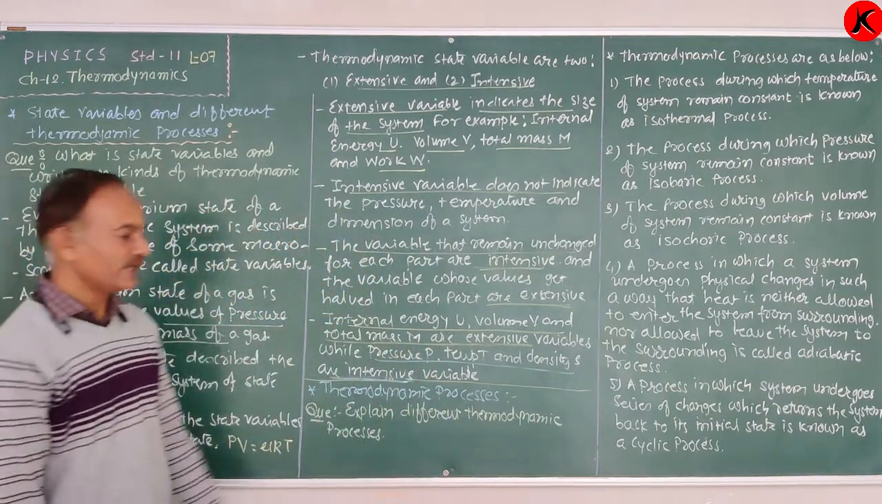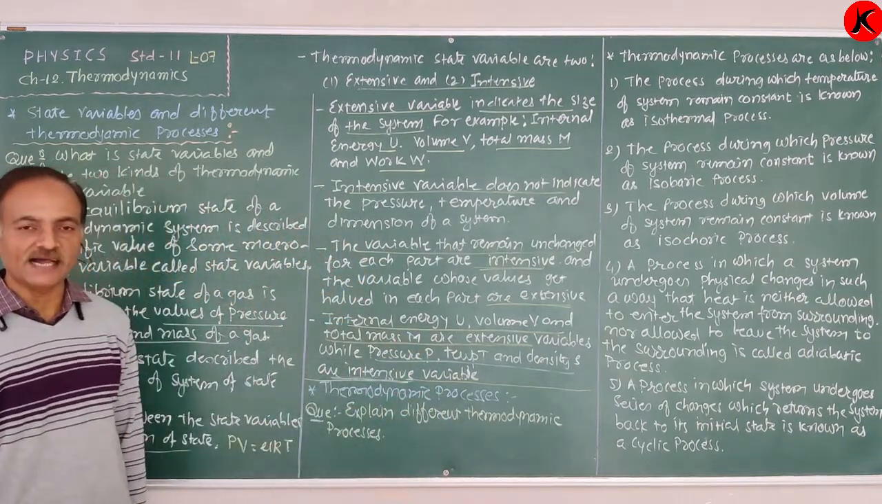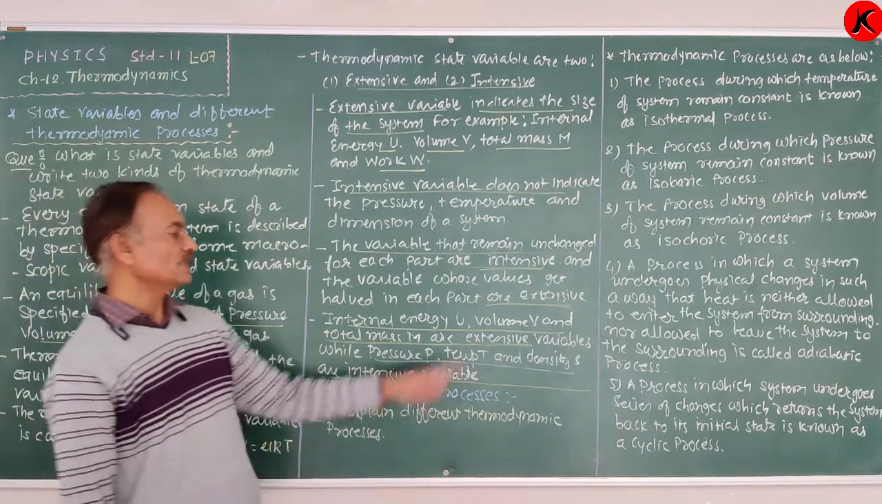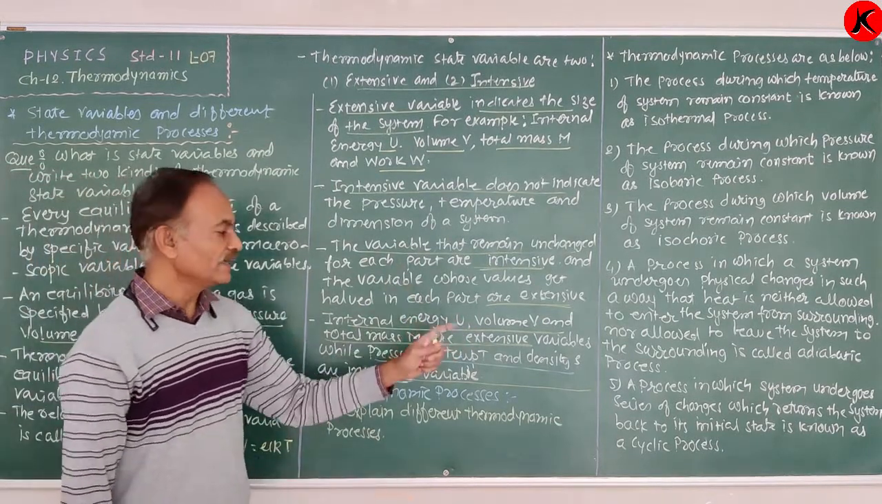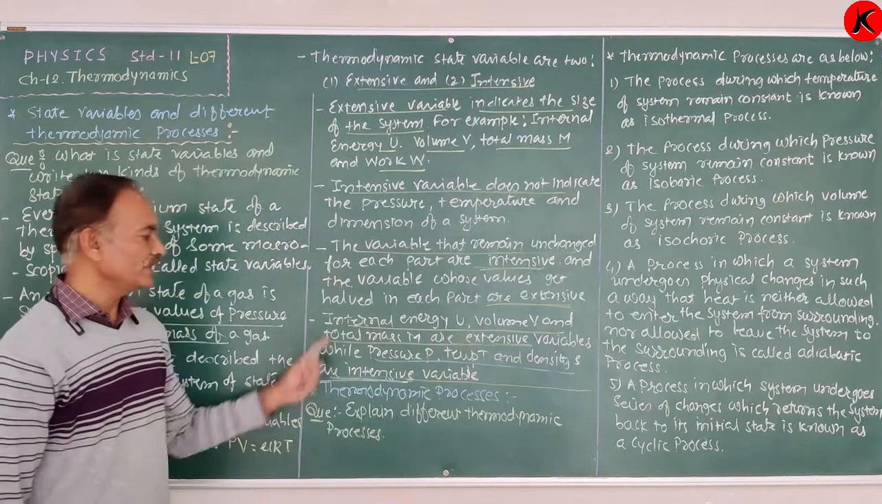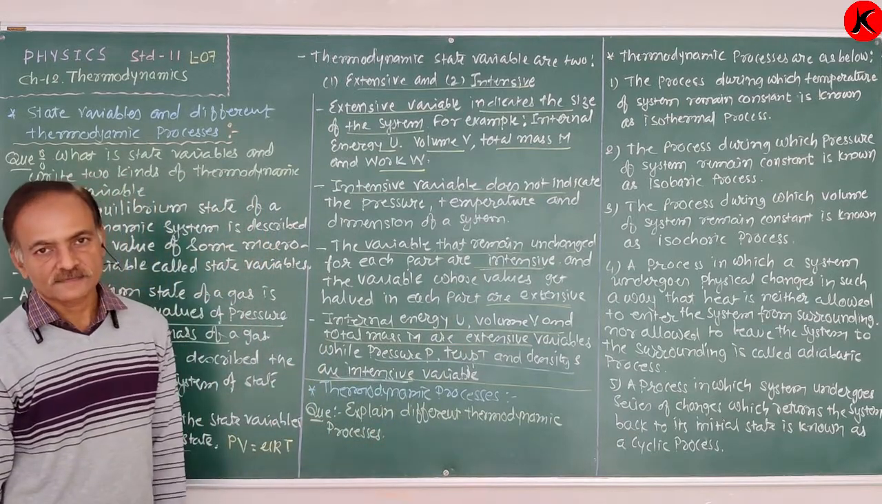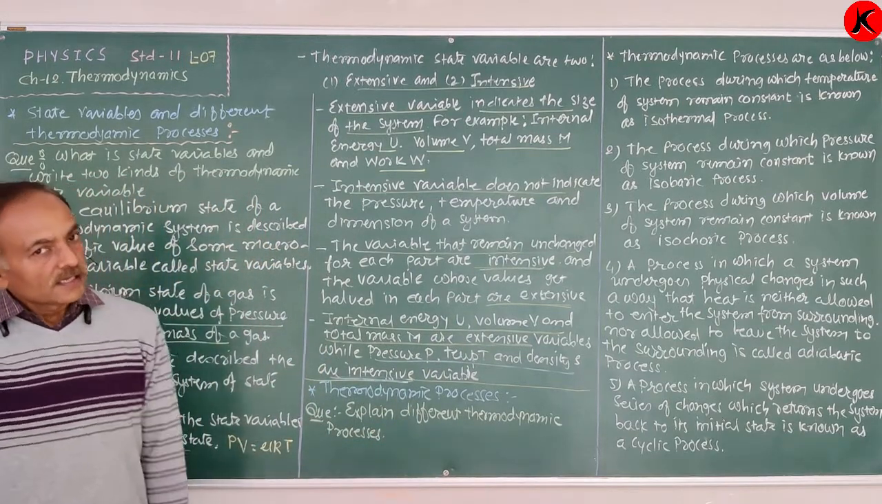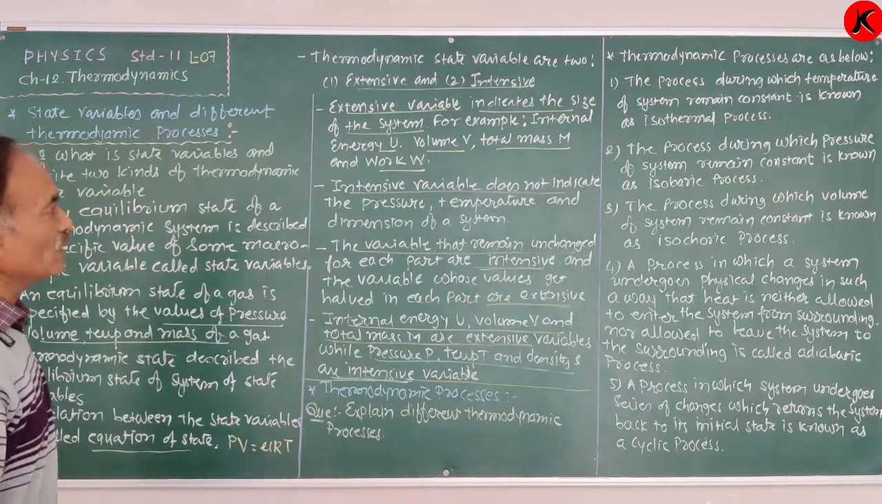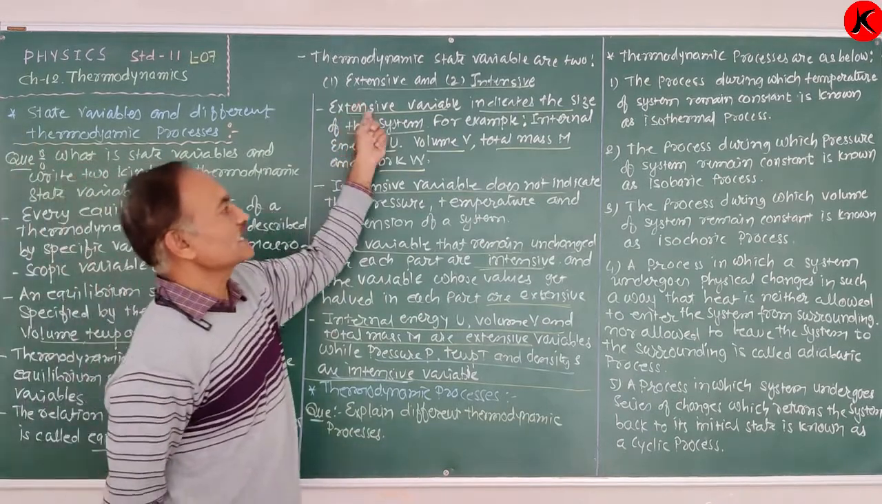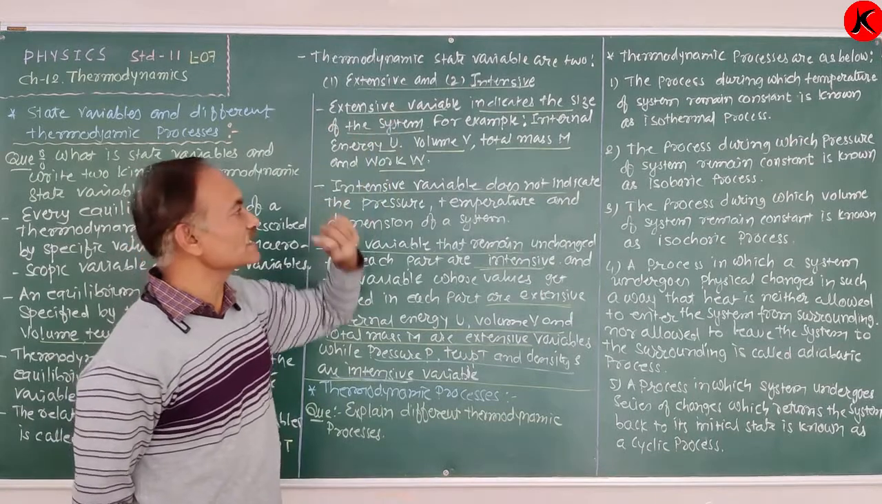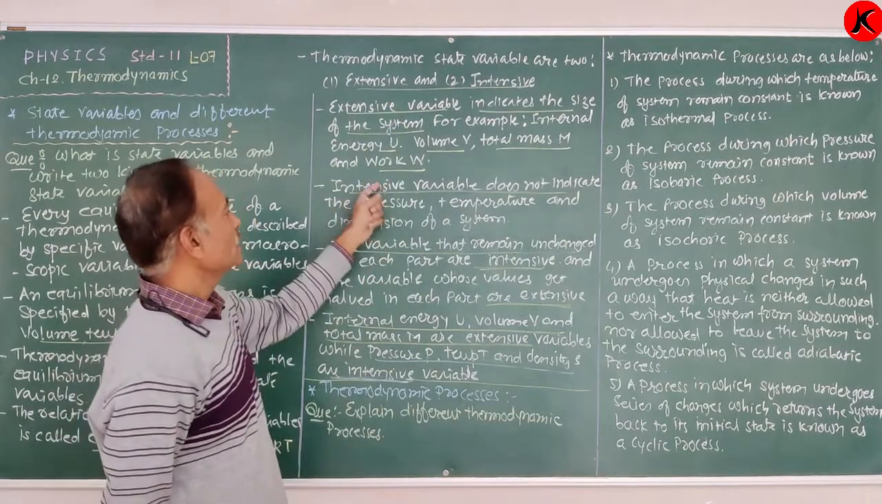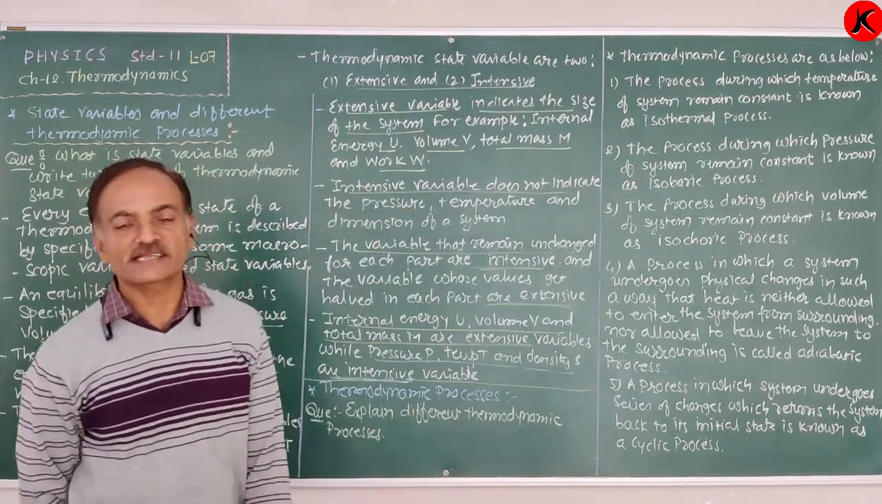Again, the pressure P, temperature T, and density are intensive variables, while the extensive variables are internal energy, volume V, and total mass. So in short, what is extensive and what is intensive? Extensive variables indicate the size of the system, while intensive variables do not indicate the size of the system.